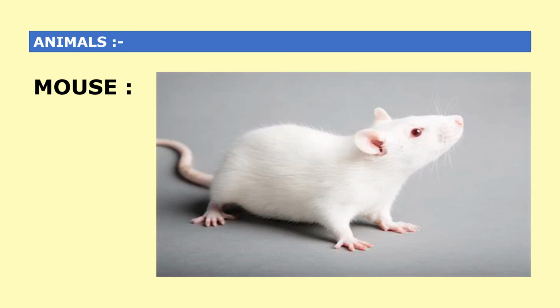Next one, that is mouse. Generally, Swiss albino mice is used in pharmacology practicals. They are small in size, drug required will be small in quantity, it is easy to handle, it is easily available, and it is also cheap in price. What are the experimental uses?